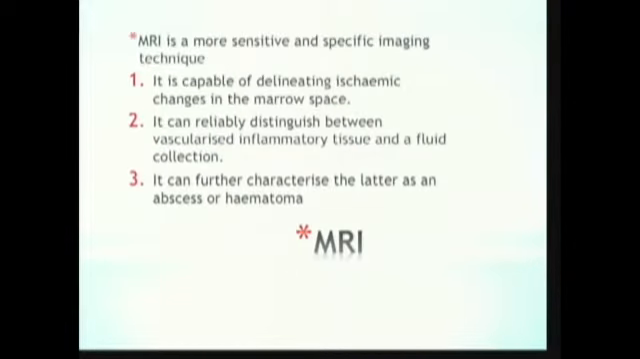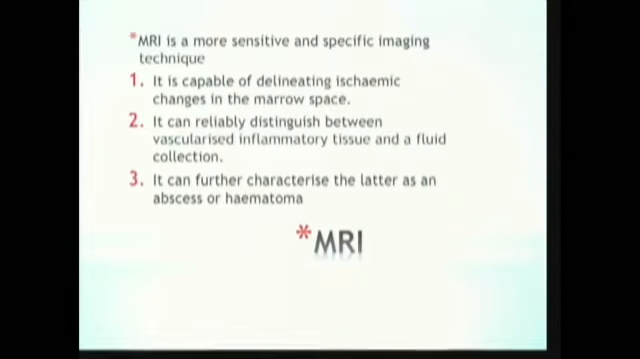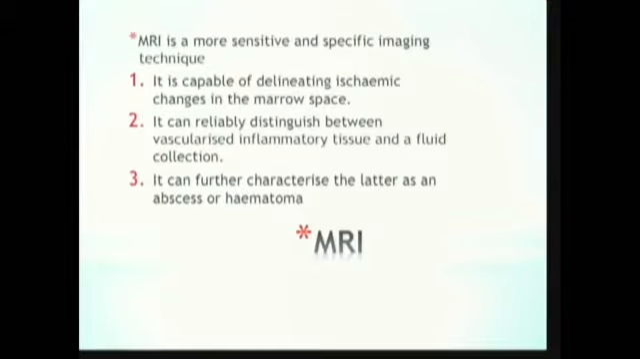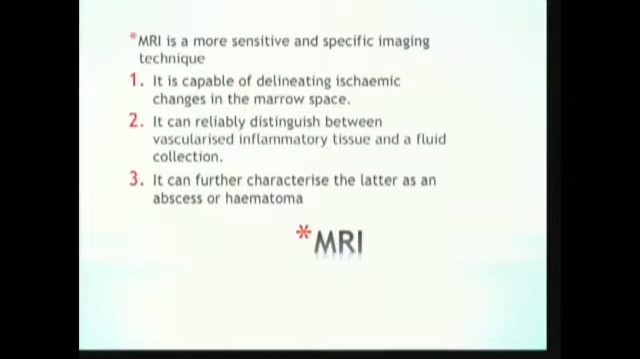So the gold standard in orbital wall infarction is the contrast MRI. It's more sensitive and more specific. Because it's capable of delineating the ischemic changes in the marrow space, it can reliably distinguish between vascularized inflammatory tissue and fluid, and it can characterize the fluid as either abscess or hematoma.